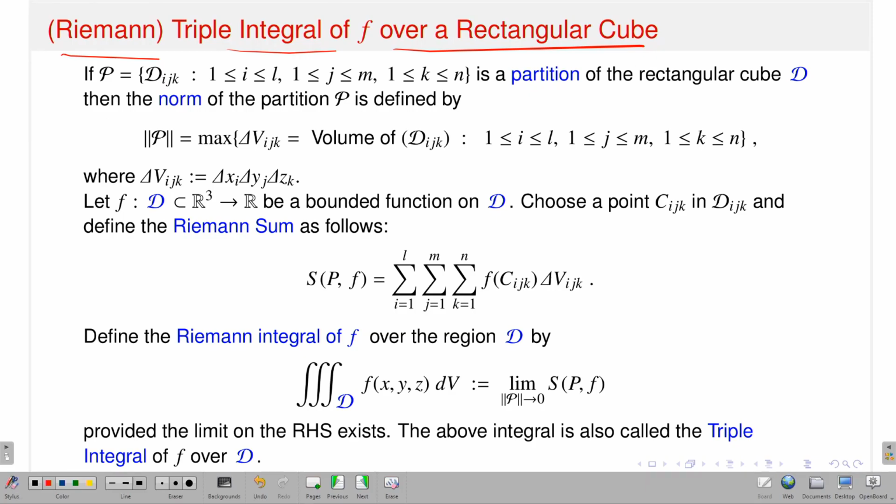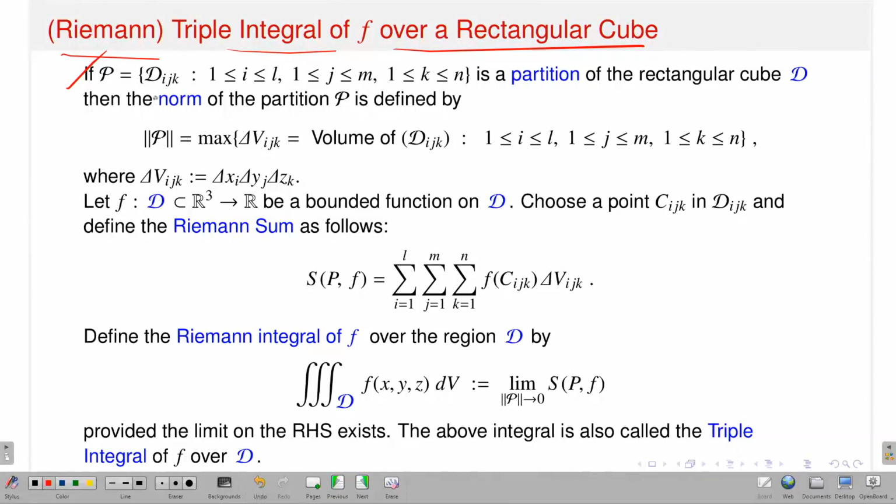If I denote it as P, this will be a partition of your rectangular cube D, and I am defining D suffix ijk, that means the ijk subrectangular cube. How many such subrectangular cubes will be there? L times m times n. And how do I define D suffix ijk? Again x running from xi minus 1 to xi, y running from yj minus 1 to yj, and z running from zk minus 1 to zk. This will give you D suffix ijk, the subrectangular cube. How many cubes will be there? L times m times n, and that will be a partition of your rectangular cube D.